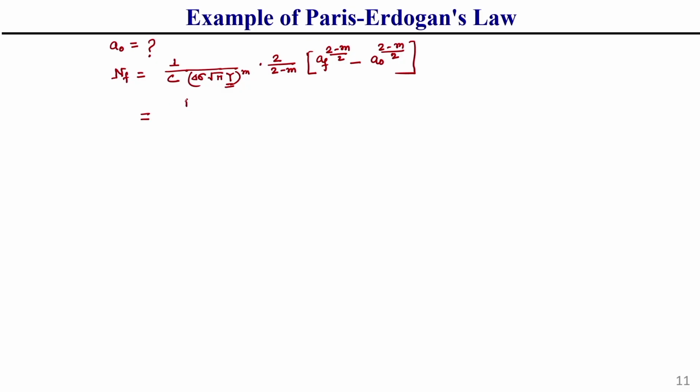If we put the value 1 by C, where C is given as 1.62 into 10 to the power minus 12 meter per cycle, into 1 divided by del sigma, which is 500, to the power m, where m is given as 3.2.